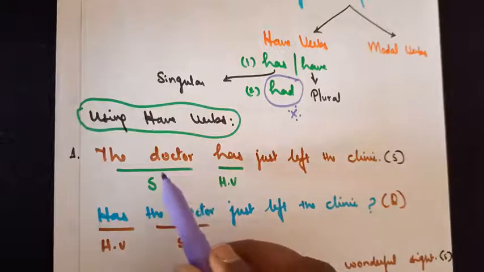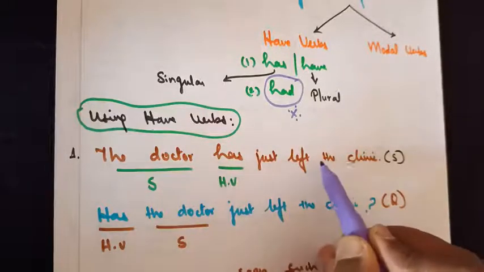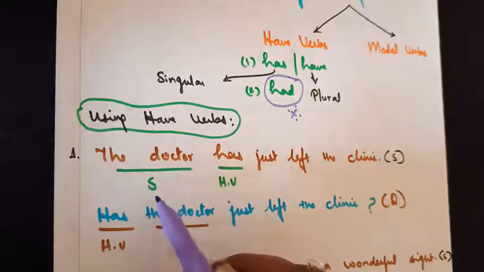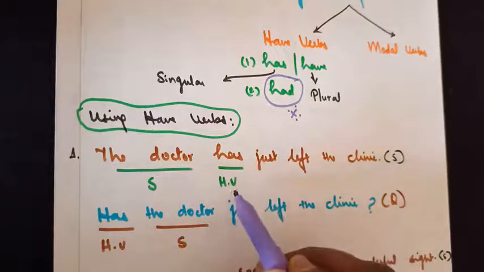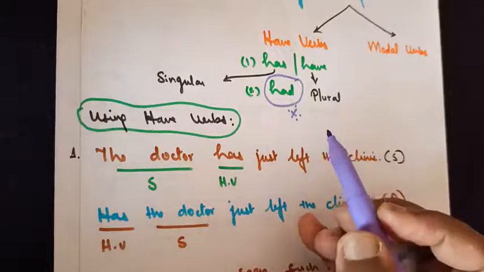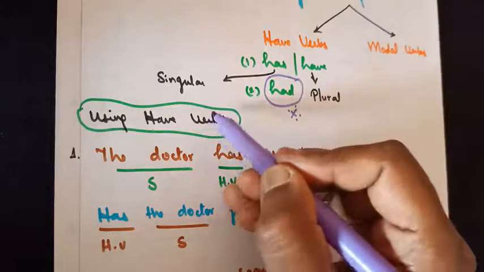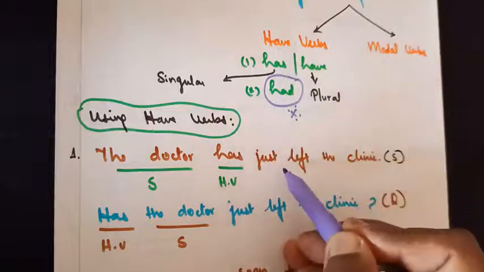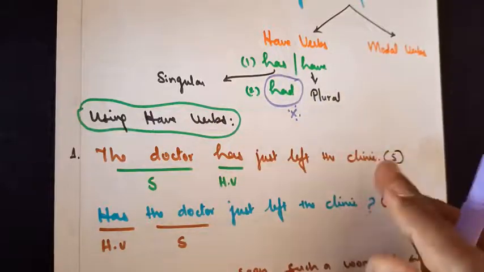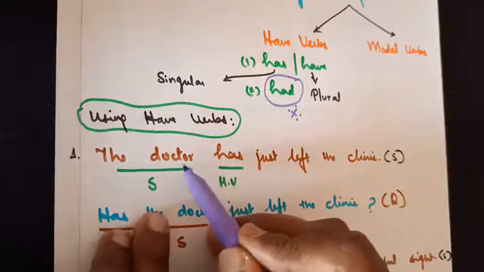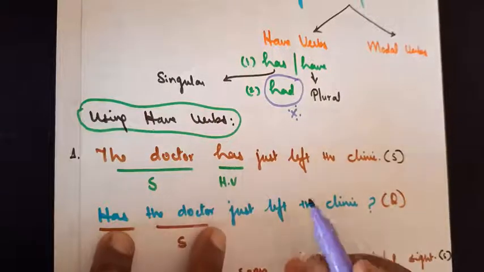Read the sentence: the doctor has just left the clinic. Now as you know, the doctor is the subject, has is a have verb. Here, as I told you, you needn't bother about anything after the types of verb that I'm giving you as a clue. Just pay attention to the first part of the sentence and the types of verb present.